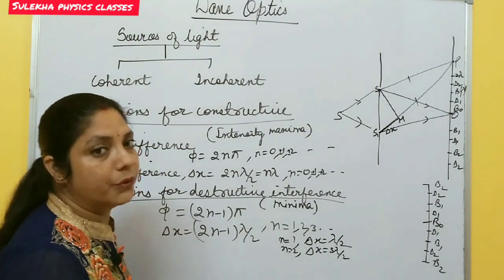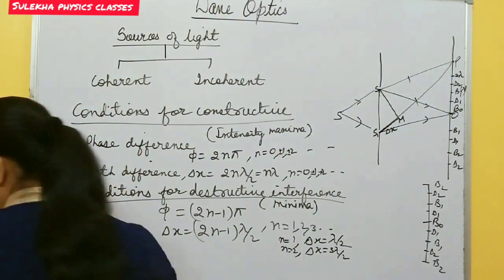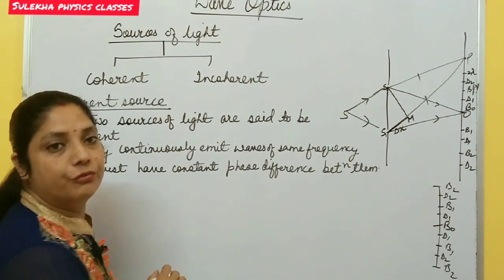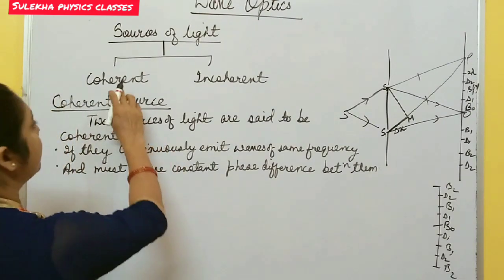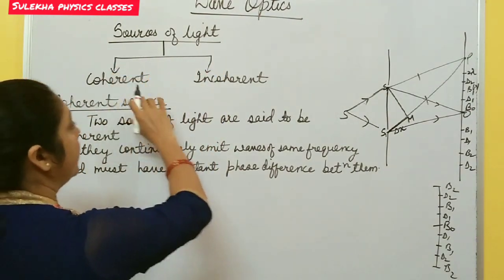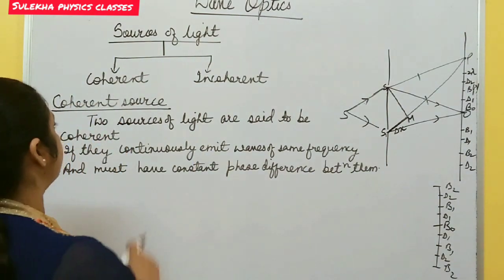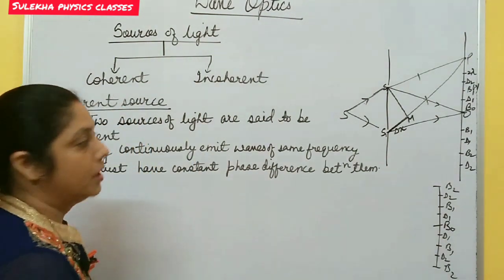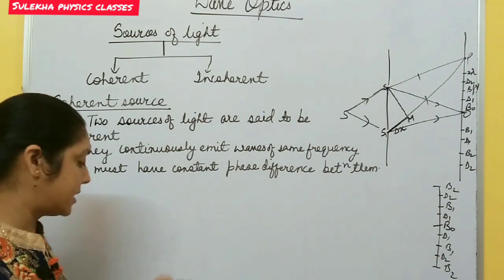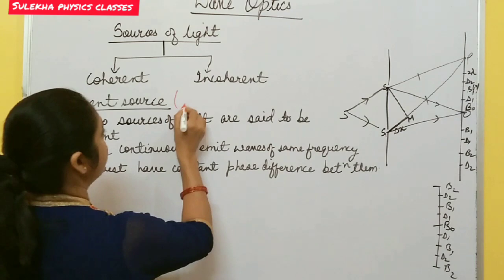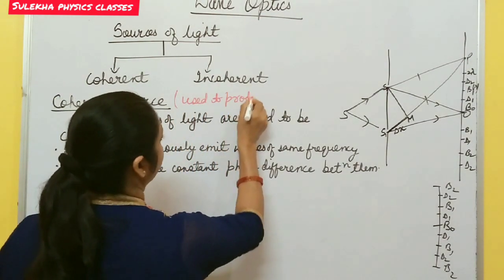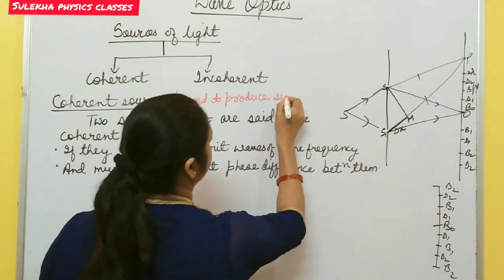Now, what is a coherent source of light? Let us discuss this. There are two kinds of sources of light: one is coherent, another is incoherent. Let us first discuss coherent sources. Actually, a coherent source is used to produce sustained interference. You can write it is used to produce sustained interference.